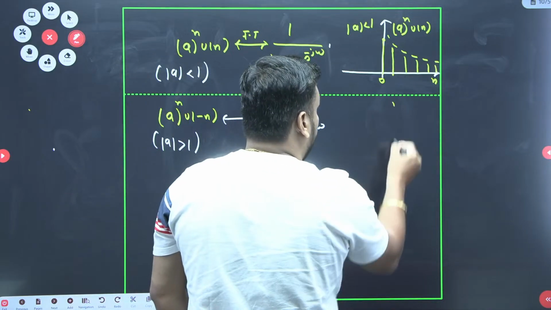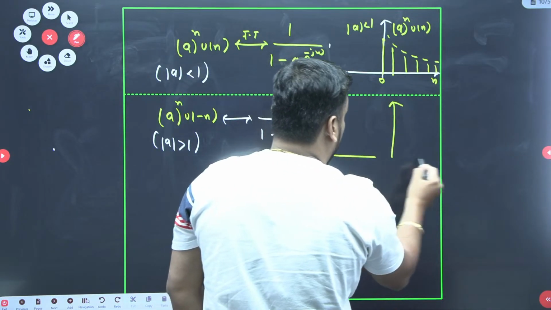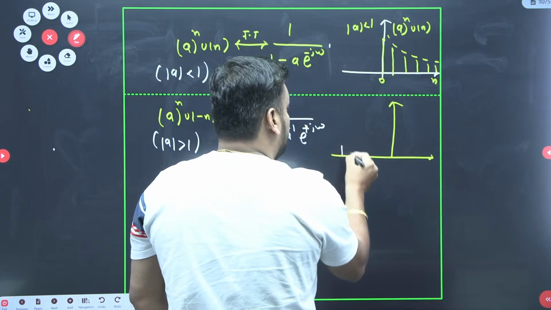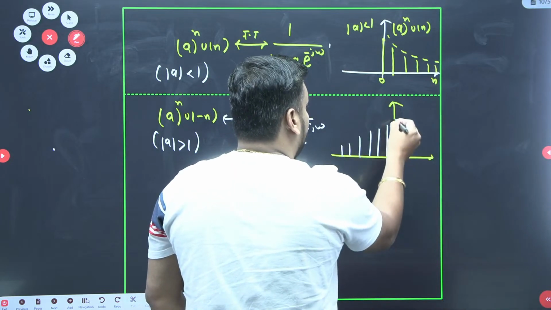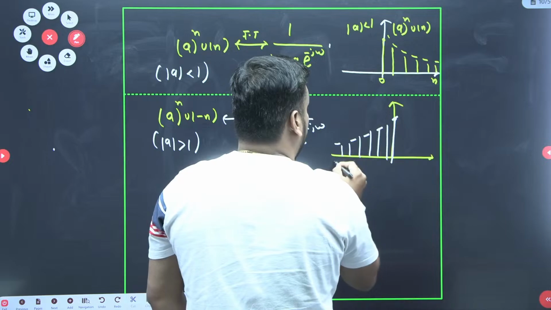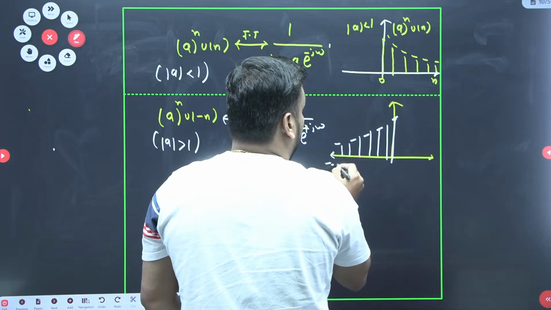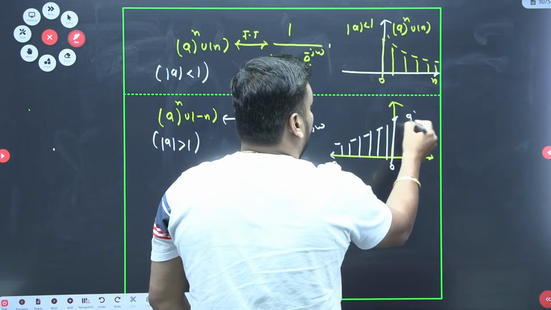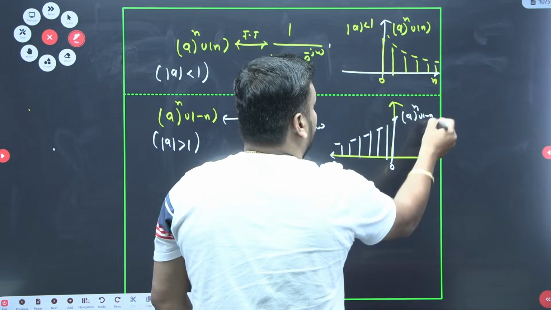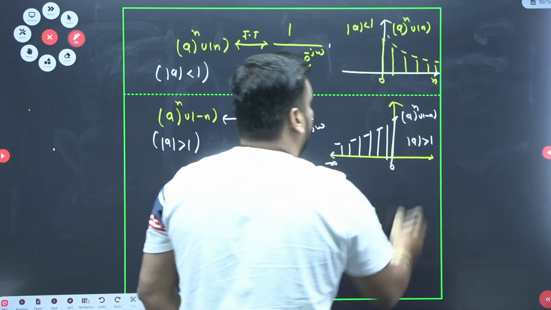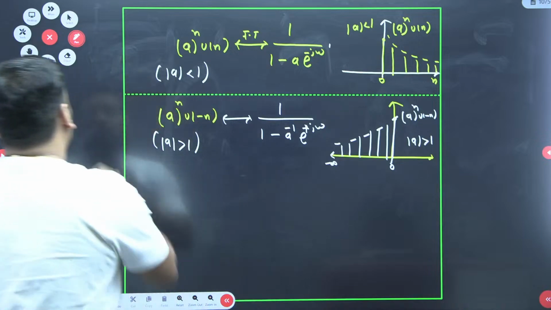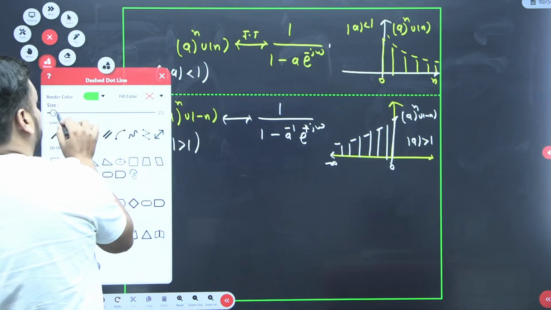And here if you wish to make the curve, the curve is nothing but exponentially growing, but only exists on the left hand side region, from minus infinity to 0. So this is the curve of a to the power n u of minus n, but here the condition is mode of a greater than 1. Mode of a greater than 1, yes or no?